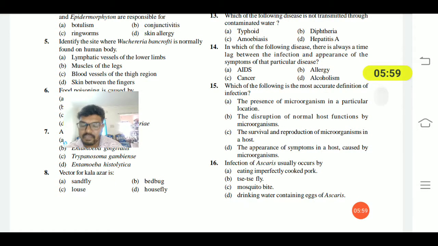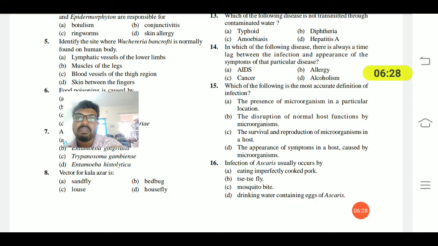15th question. Which of the following is the most accurate definition of infection? The presence of microorganisms in a particular location, the disruption of normal host function by microorganisms, the survival and reproduction of microorganisms in a host, or the appearance of symptoms in a host caused by microorganisms. The most accurate definition of infection is the survival and reproduction of microorganisms in the host.